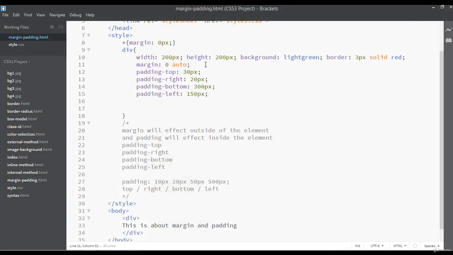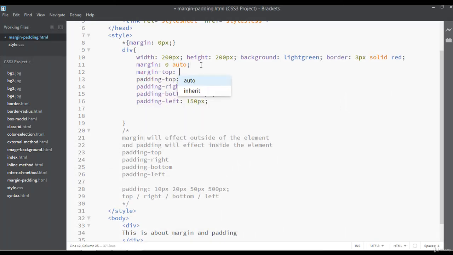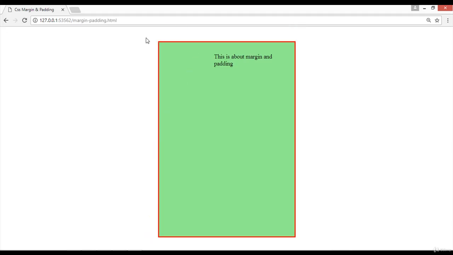You can see, if we apply some margin from the top, margin-top 40 pixel, save, and refresh, that's why margin will affect the outside of this element. If you apply padding, padding will work inside this element and margin will work outside of this element. I hope this is clear for you and you have understood the difference between margin and padding.